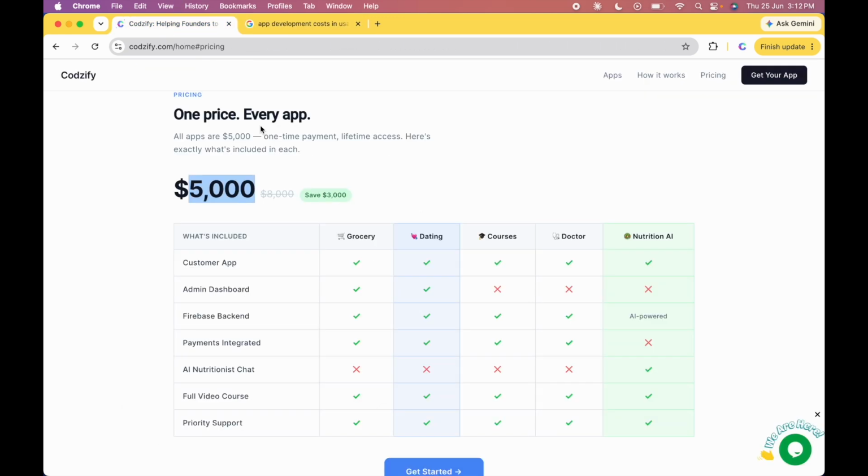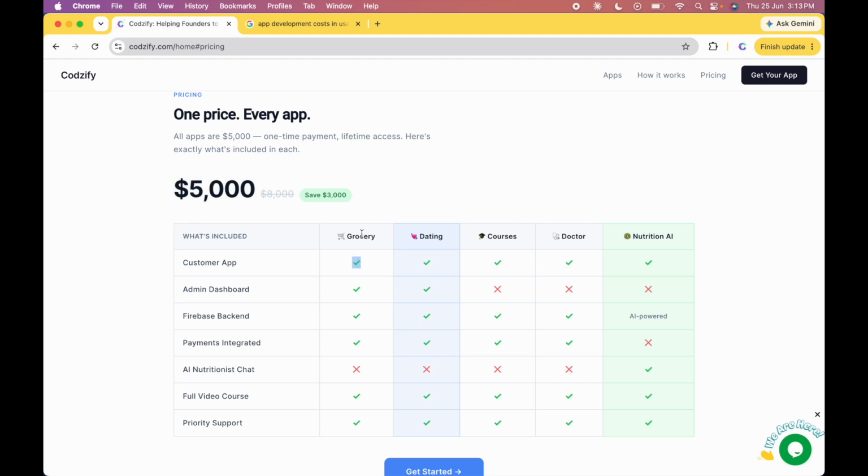At Codezify, that's what we are trying to solve. We are going to build as many apps as we can, so that you don't have to rebuild everything from scratch. Yes, there will be customization always, so you can customize the ready-made apps as per your design needs. If you want, we also do the customization at some extra cost, so you can connect and chat with us here in the chat support at the bottom right corner. We will provide you that service as well if you want customization, but obviously there will be some extra cost to bear the team and the bills.